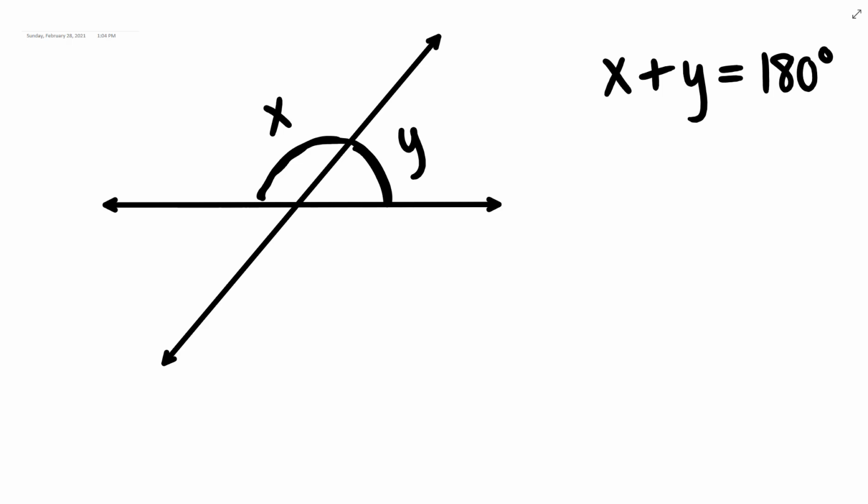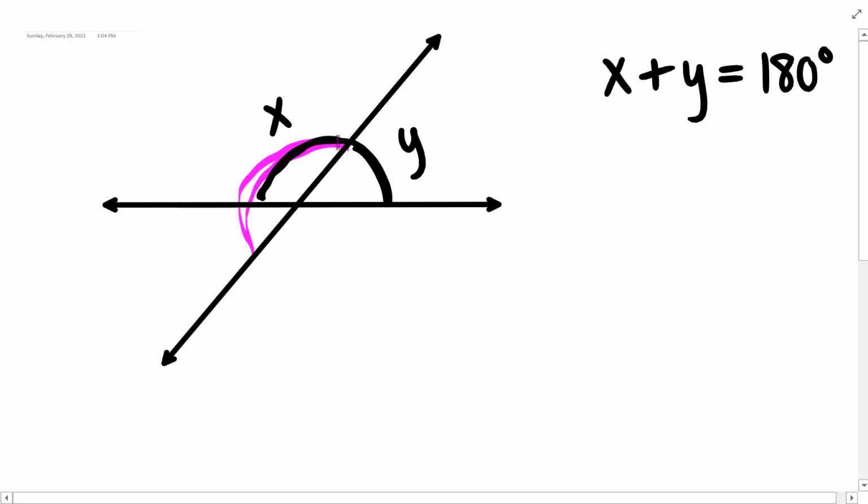This intersection actually creates several supplementary pairs. I'm going to point out one of them. This right here is an angle made up of a straight line. In fact, it's also made up of two smaller angles. Okay, so we have this angle. Hey, we already have a name for that. That's x. And then we have this angle. I don't have a name for that one.